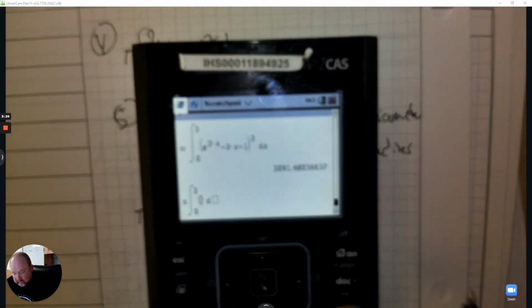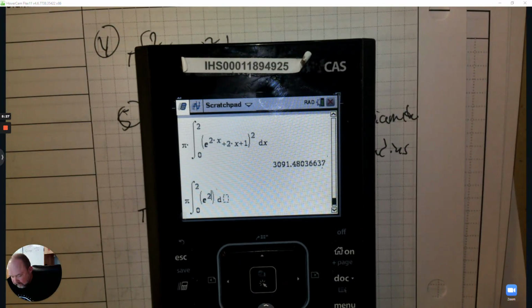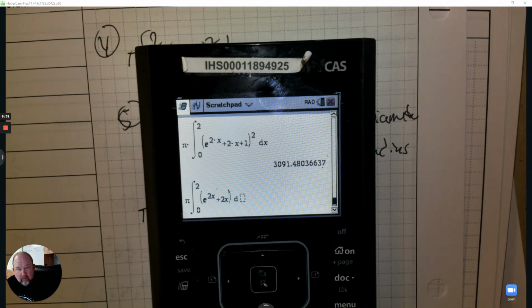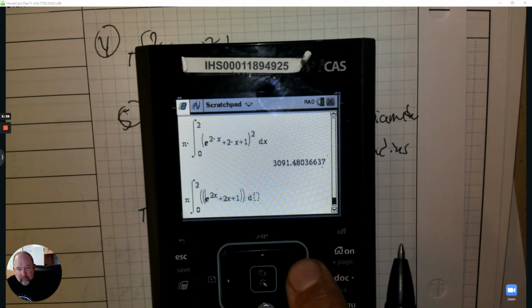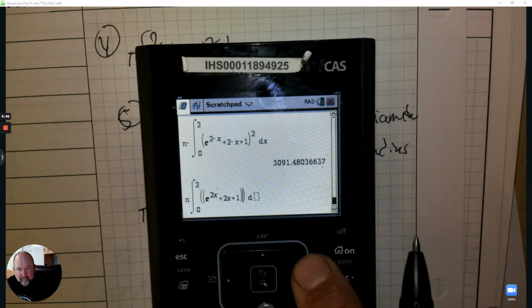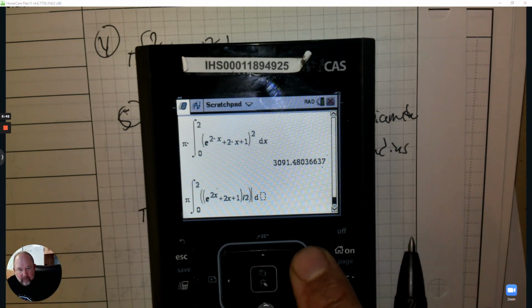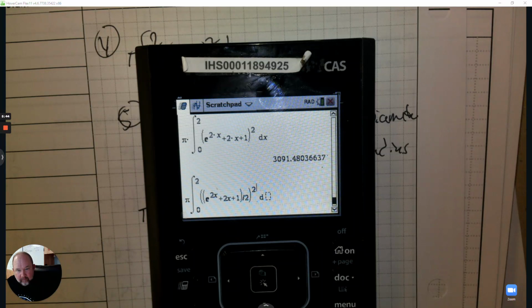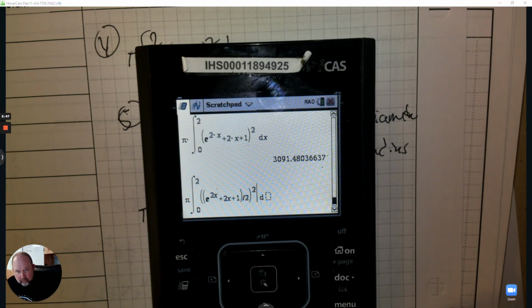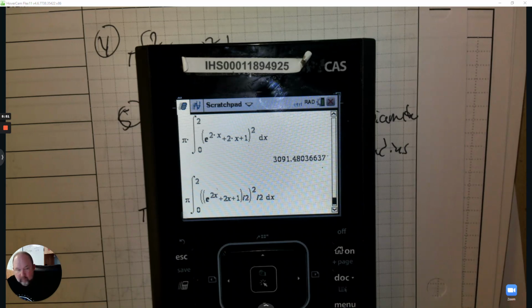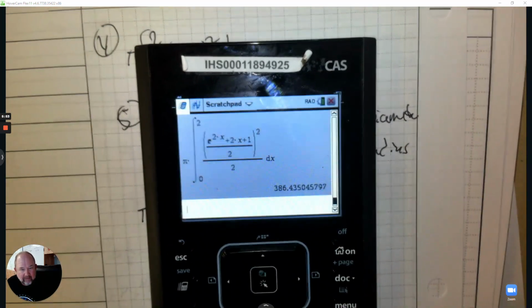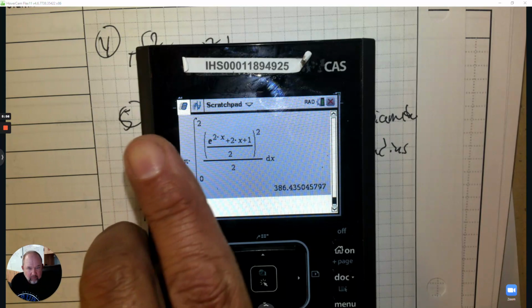Type in that. E to the 2x plus 2x plus 1. I'm going to put parentheses around that and divide by 2. So put parentheses around that, divide by 2, and then square it. And then that answer is divided by 2. I get 386.435.